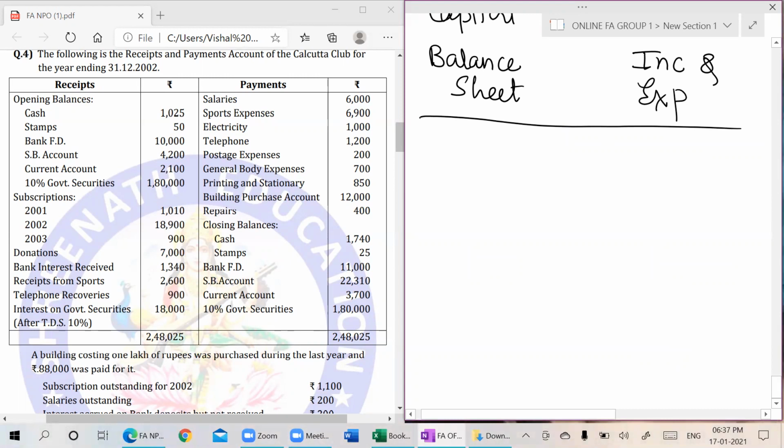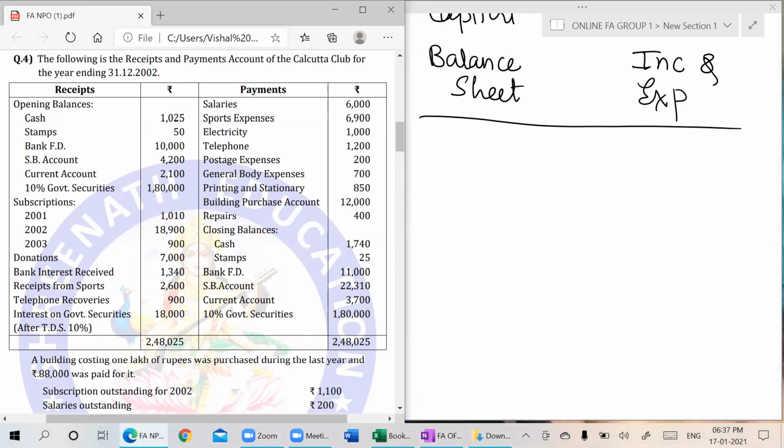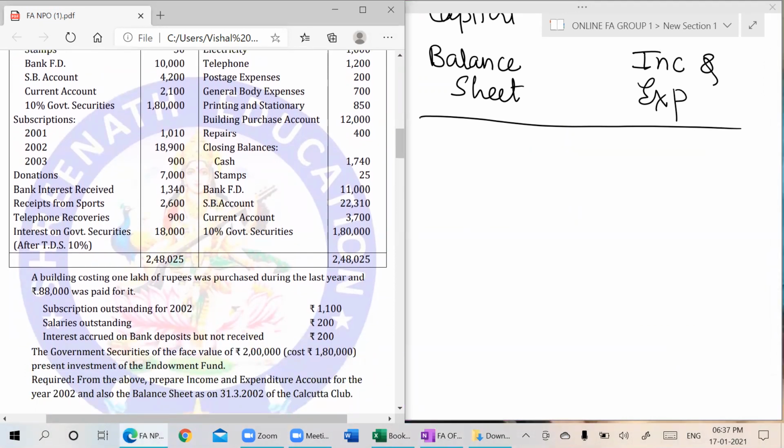Similarly, here, now you check question number 4. Following is the receipts and payment account for Calcutta Club for the year ending 31st December 2002. So they have given the receipts and payment account. The receipts and payment account will be one effect. The remaining adjustments will have two effects. From the above, prepare the income and expenditure account for the year 2002 and also prepare the balance sheet for the year 31st March 2002 of the Calcutta Club. This is a mistake.